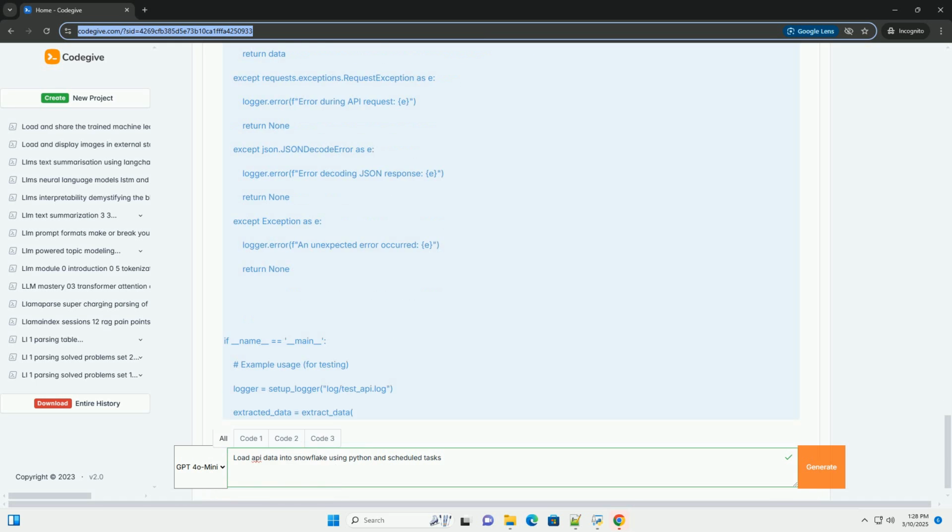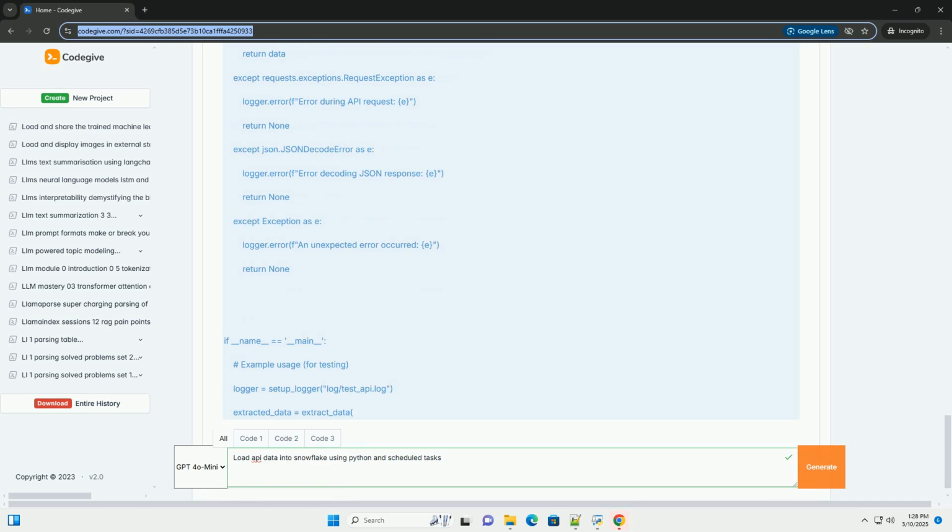SQL. Create or replace procedure load_API_data. Return string. Language Python. Runtime_version equals 3.8 or your desired Python version. Packages equals snowflake-connector-python, requests, include any external packages. Handler equals main. As $$. Import snowflake, required when running in Snowflake. Import requests. Import json. Import logging.